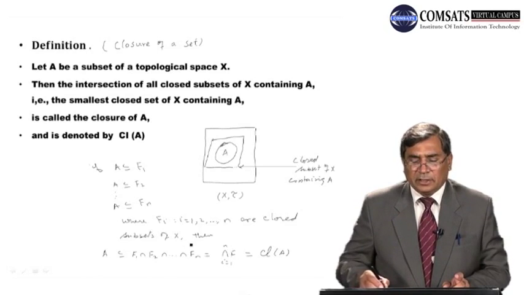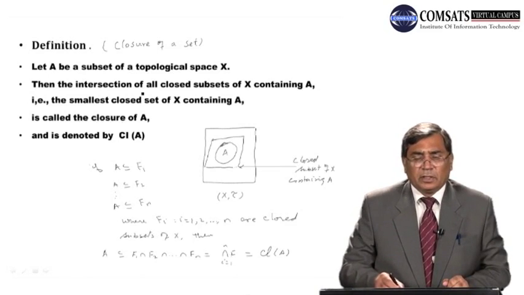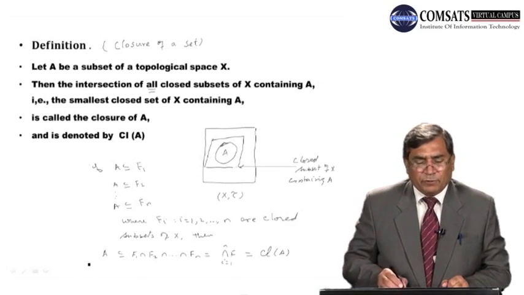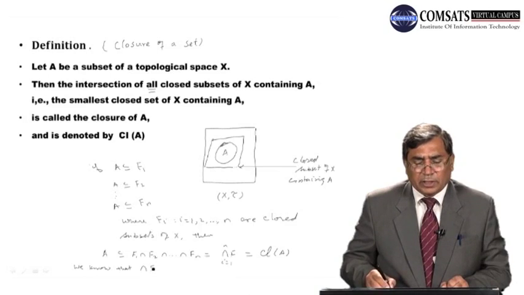Now this intersection of all the closed sets containing A, we know that any intersection of closed sets is closed.